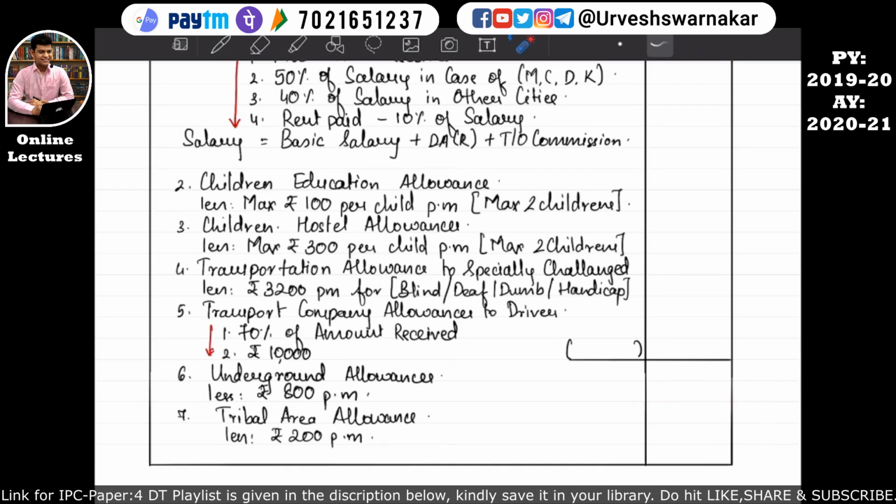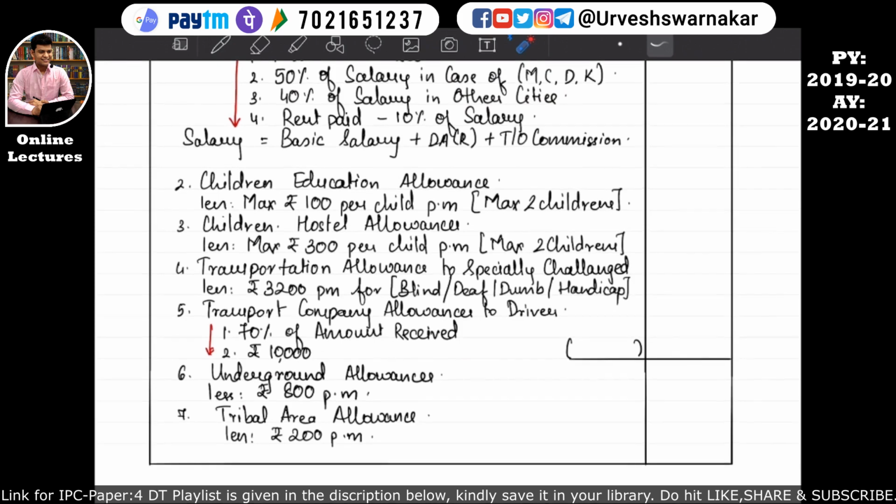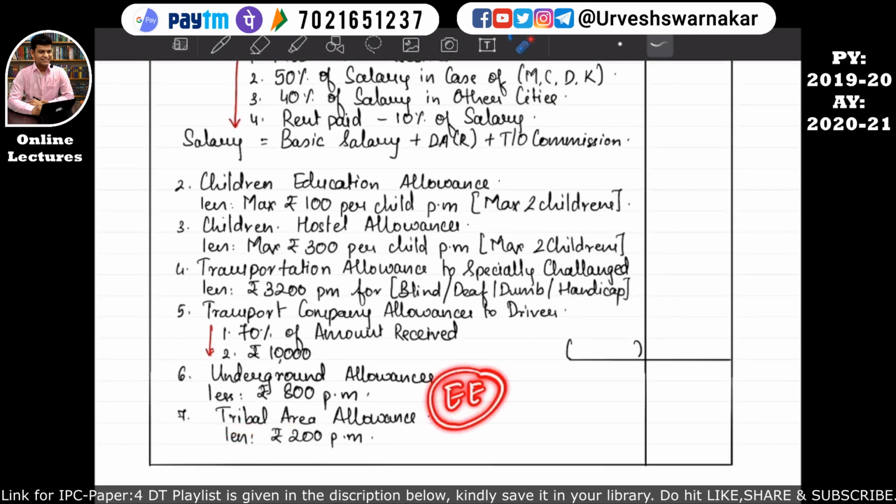And the last allowances in the partly exemption allowance category is T, which stands for tribal area allowances. If an assessee, that is the employee, is receiving a tribal area allowances from an employer, then whatever allowances has been received by such employee will be further reduced by rupees 200 per month on an ad hoc basis. So wherever you are seeing this rupees 200 per month, less rupees 800 per month, this formula, less this 3,200, this maximum 300 per child, or this maximum rupees 200 per child.